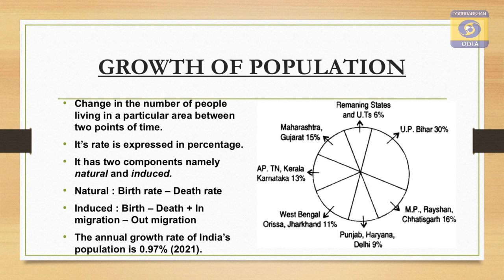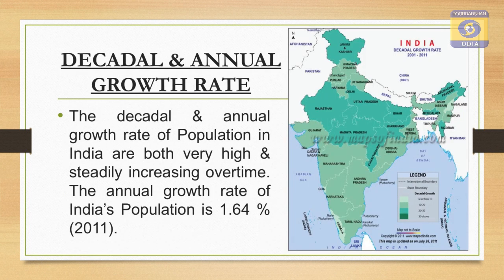Here in this wheel diagram, the growth rate of UP and Bihar is 30%, Madhya Pradesh, Rajasthan and Chhattisgarh are 60% and 16%, and all the other states' growth rates are clearly visible in this pie chart.